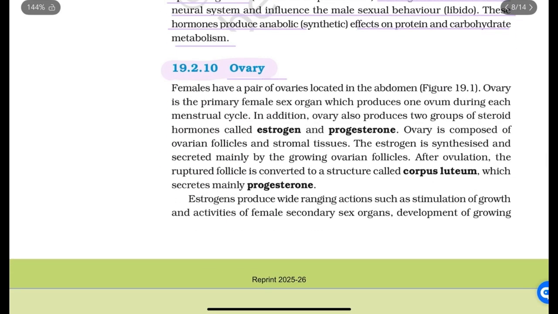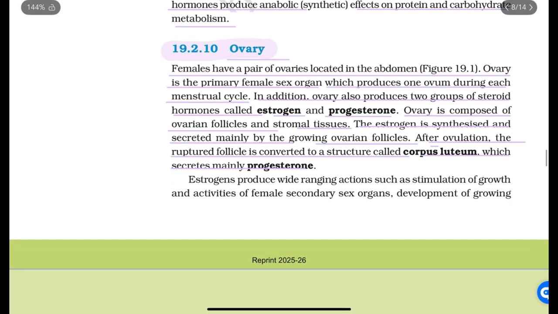Next is the ovary. Females have a pair of ovaries located in the abdomen. The ovary is a primary female sex organ which produces one ovum during each menstrual cycle. In addition, the ovary also produces two groups of steroid hormones called estrogen and progesterone. The ovary is composed of ovarian follicles and stromal tissues. Estrogen is synthesized and secreted mainly by the growing ovarian follicles. After ovulation, the ruptured follicle is converted to a structure called corpus luteum, which secretes mainly progesterone.